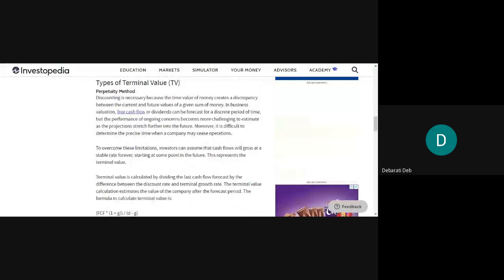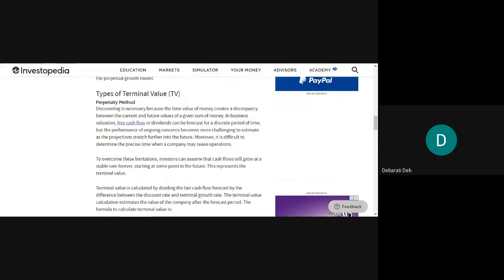Let us see what to do with the perpetuity method. This is the DGM method. Discounting is necessary because the time value of money creates a discrepancy between the current and future values of a given sum of money. If you have future cash flows and present cash flows, it is very difficult to compare them. So you first discount the future cash flow, calculate its present value, and then you can compare.